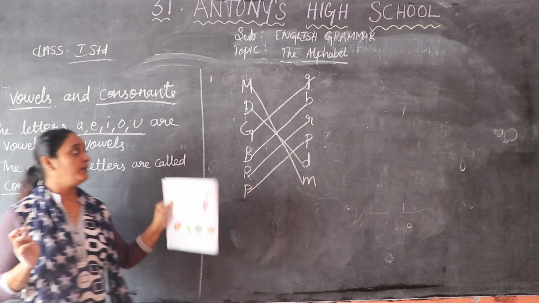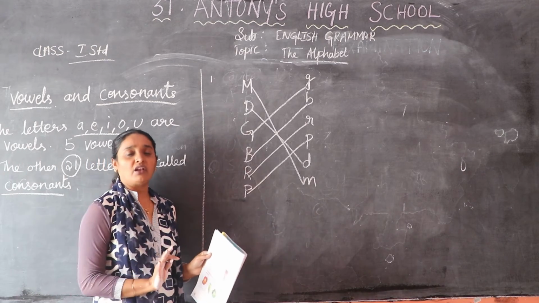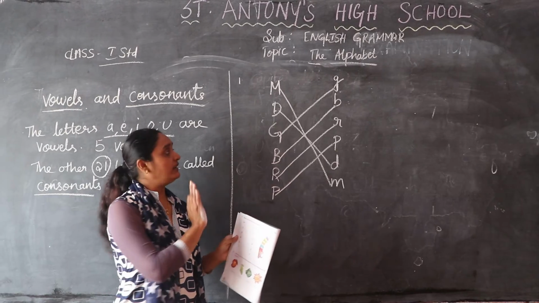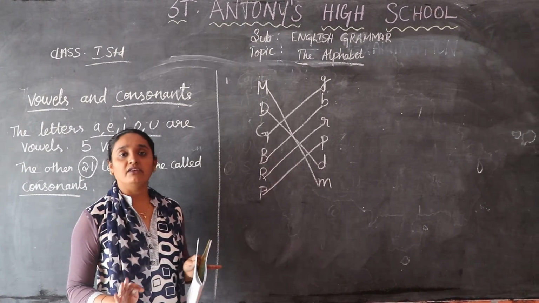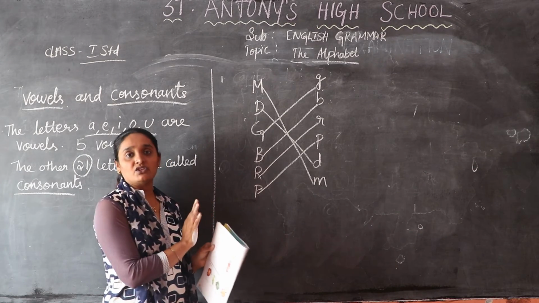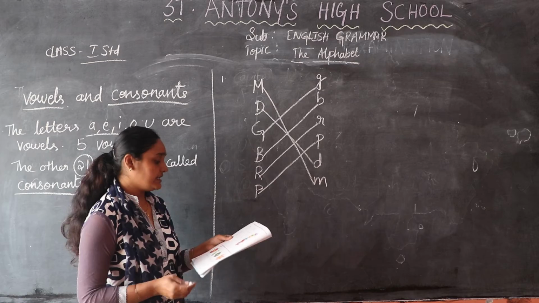Already we have completed this one day. Don't get confused, it is very easy for you. They have only given you a matching exercise. In the A column they have given the capital letters. In the B column they have given you the small letters. You have to just match. Okay, it is very easy now, children. You are finding it very easy to write. Okay, next, that is B.